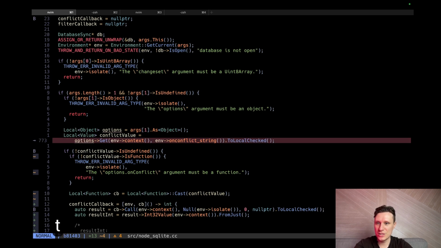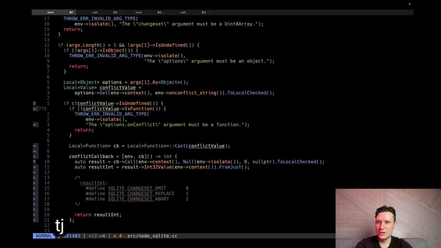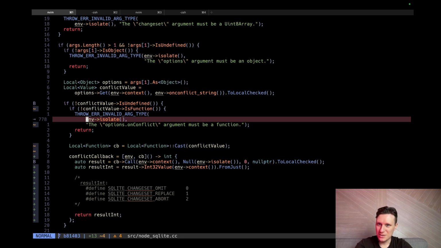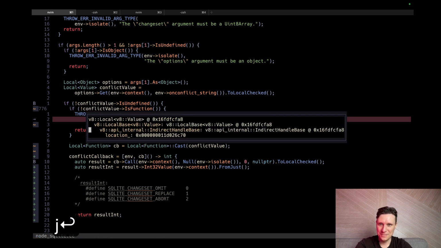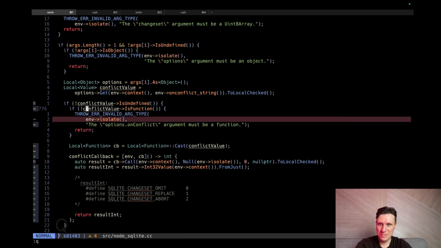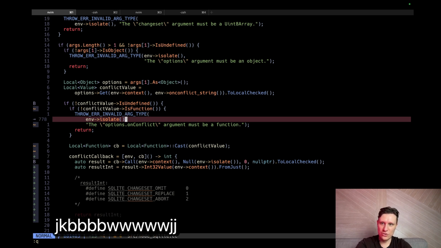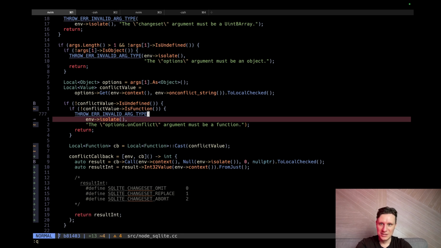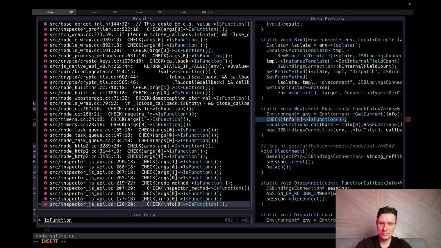We have our options. So conflict value. Somehow it's not a function. Somehow conflict value is not a function. Why? Why is conflict value not a function? What is function? Yes, if conflict value is not a function, then throw an exception. Yeah. What does it do? Let's check it.